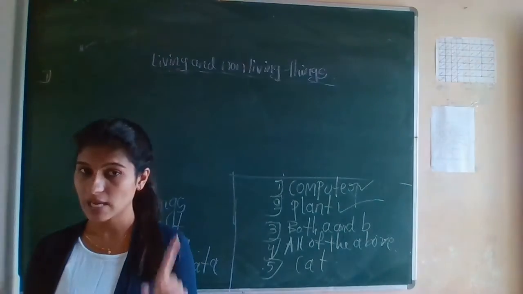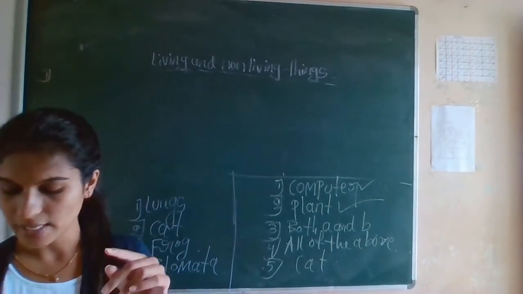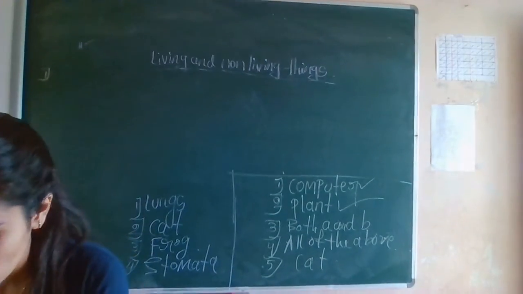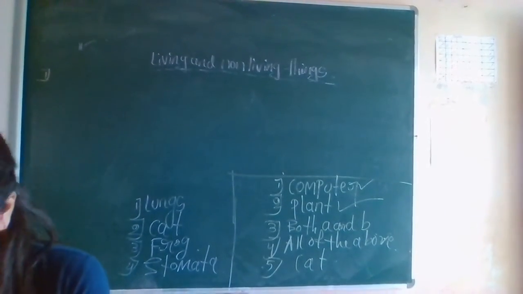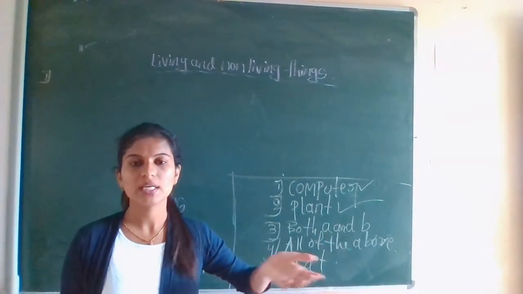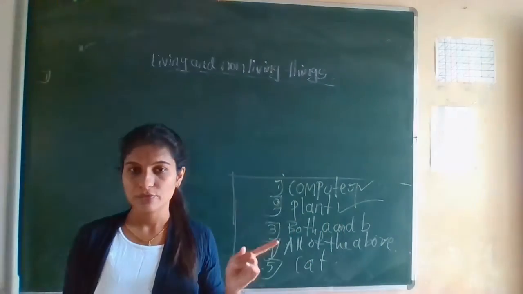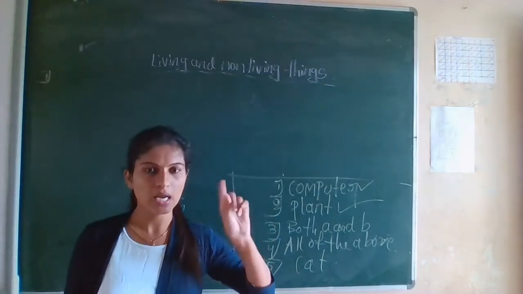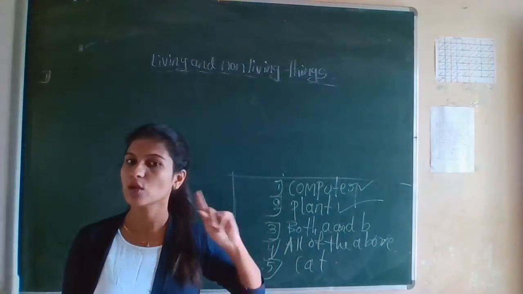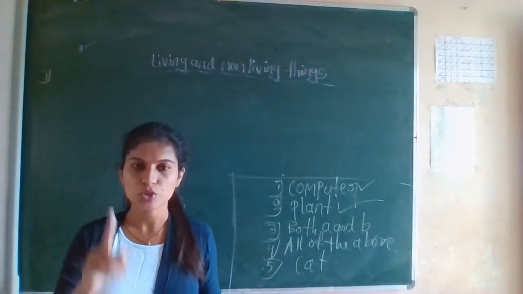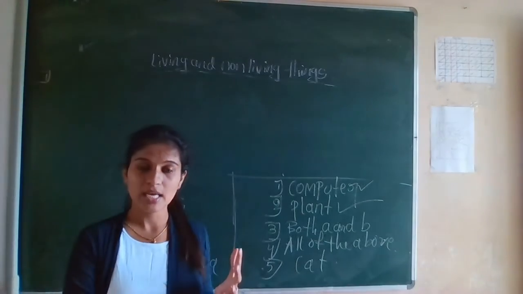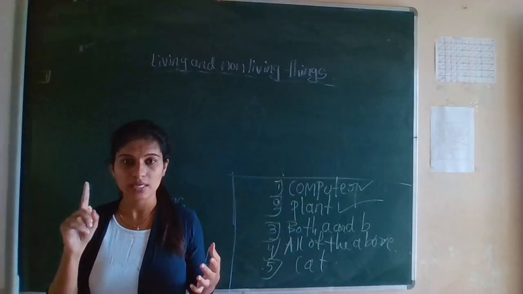Yes, they have life in them. Next, one more question is there. Name two natural things that are living. They should be natural, but they should be living. For example, the sun is not an example, because the sun is a natural thing, but it's not a living thing. So you should give any two examples which are living things and which are also natural things.